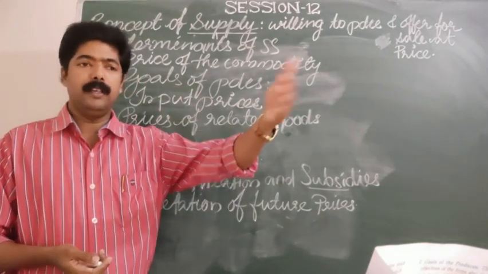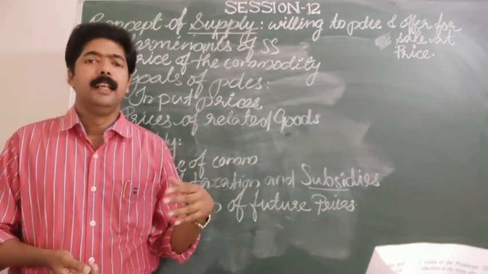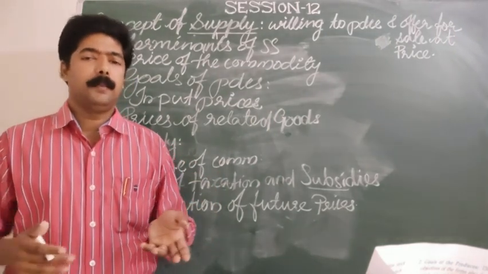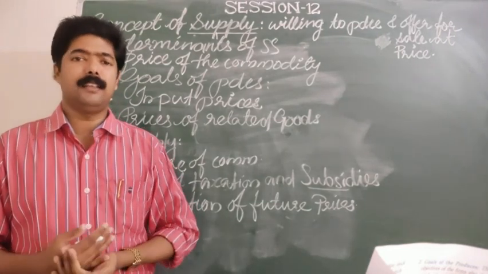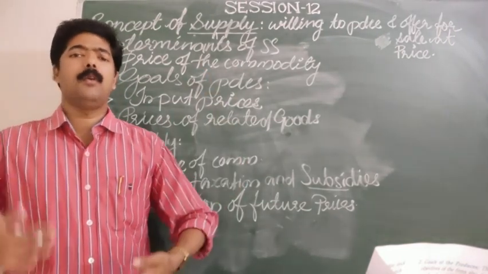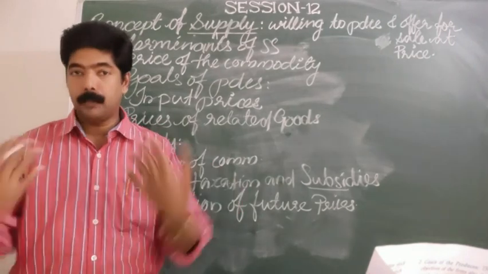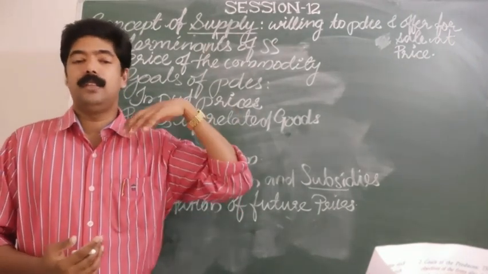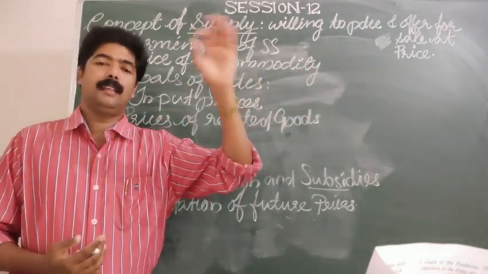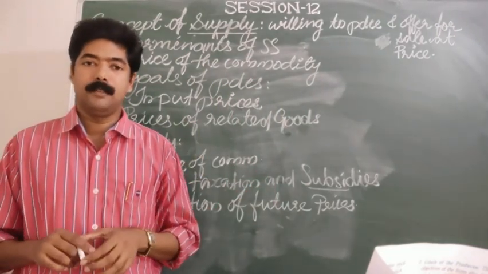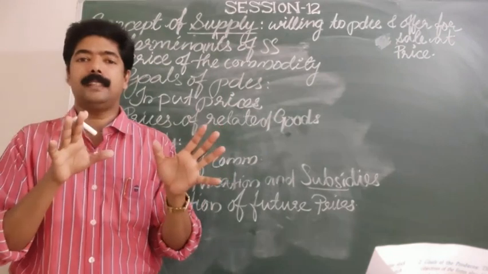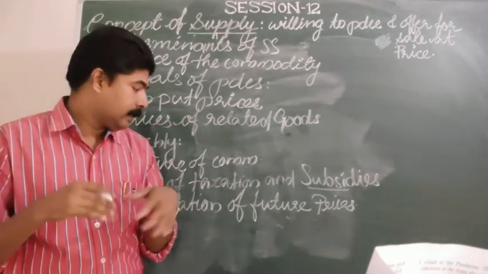The same in reverse: if somebody knows that the price of those commodities is going to be less in future, then immediately a bulk quantity of commodities is supplied in the market, and they can sell the entire goods in the market at those prices. So these are the two ways that it affects the supply.